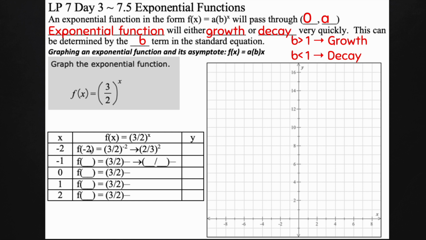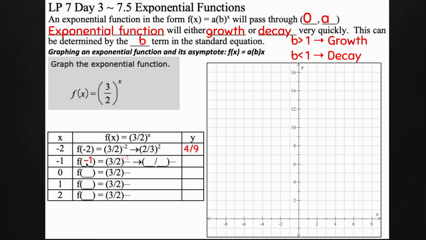If I plug in f of -2, I get 3 halves to the -2 power. Remember, a negative exponent tells me it's in the wrong position. So I flip the fraction over, I have 2/3, and then it's positive 2. It's just a very quick way to deal with that negative exponent. Remember, it does not mean a negative number. Now I have 2 squared and 3 squared, so I get 4 and 9 because it's 2 times 2 and 3 times 3. So my first coordinate is negative 2 and 4/9. I'm going to need to use the coordinate graphing tool on this one for sure because I can't graph 4/9. It's not going to let me do that.